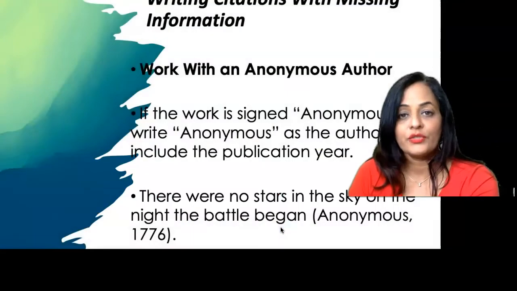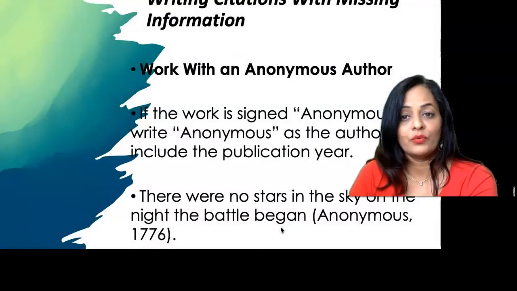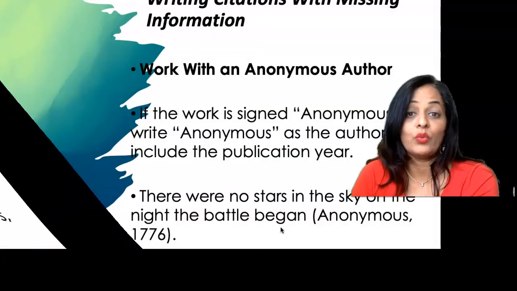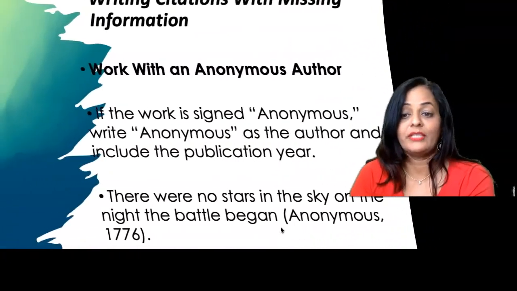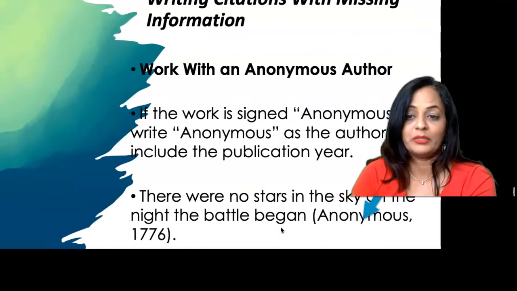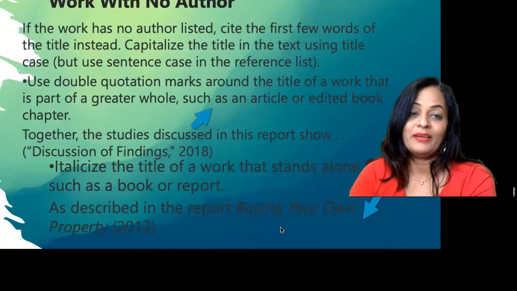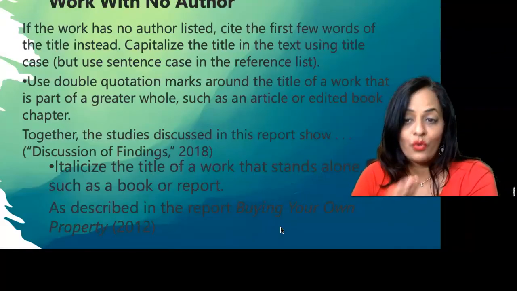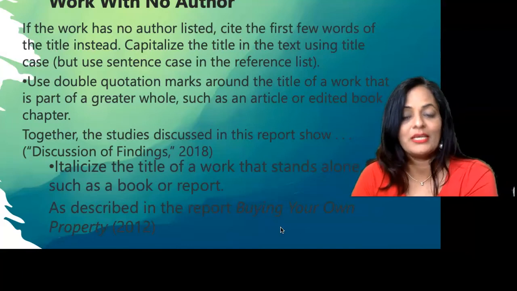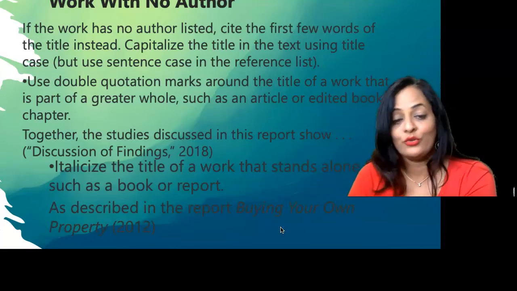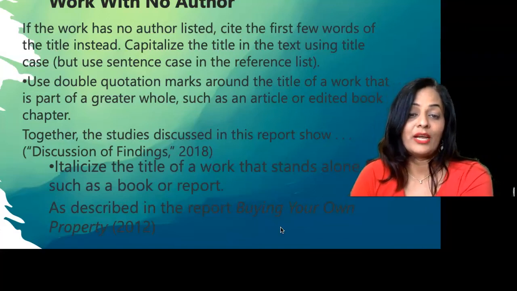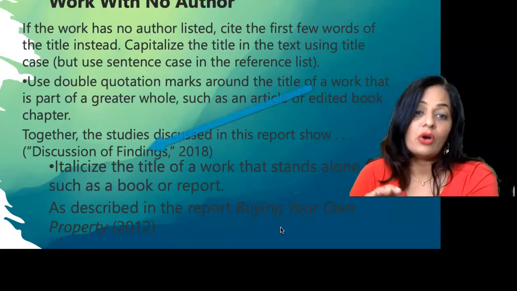So writing citations with missing information. If there is a work with an anonymous author and the work is signed as anonymous, only then you will write anonymous and the year of publication. But if there is a work with no author and it doesn't say anonymous and it does not mention the name of the author, then you do not write anonymous. Then you will write the name of the article.